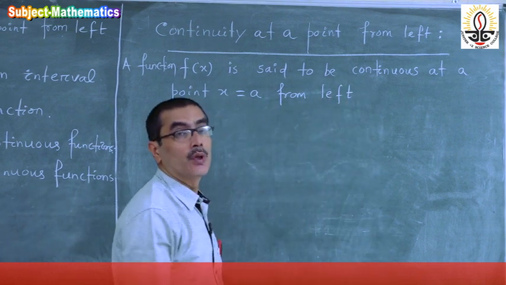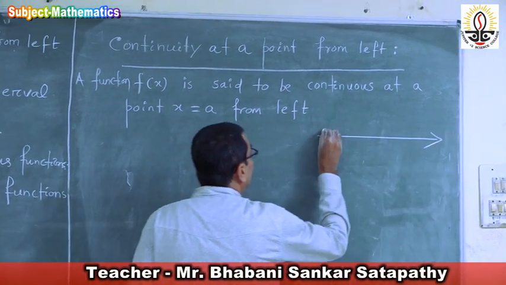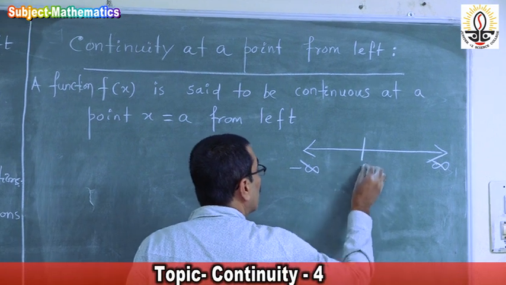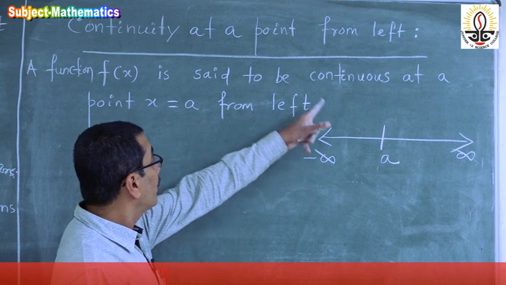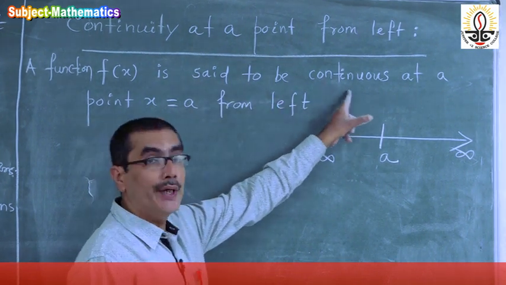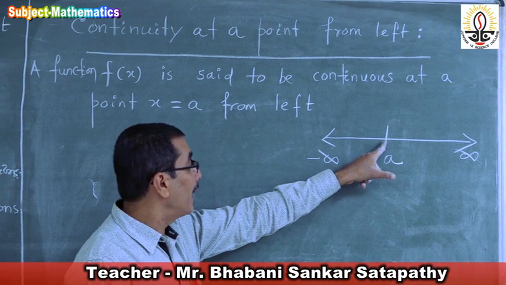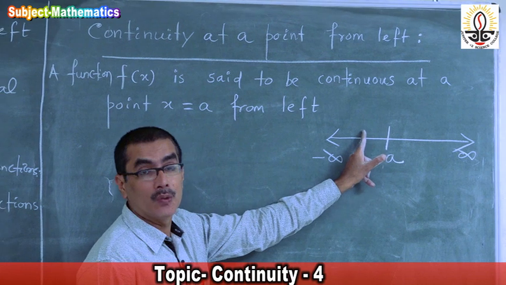See, this is minus infinity to plus infinity. Suppose a lies here. Then the function will be said to be continuous from the left only.